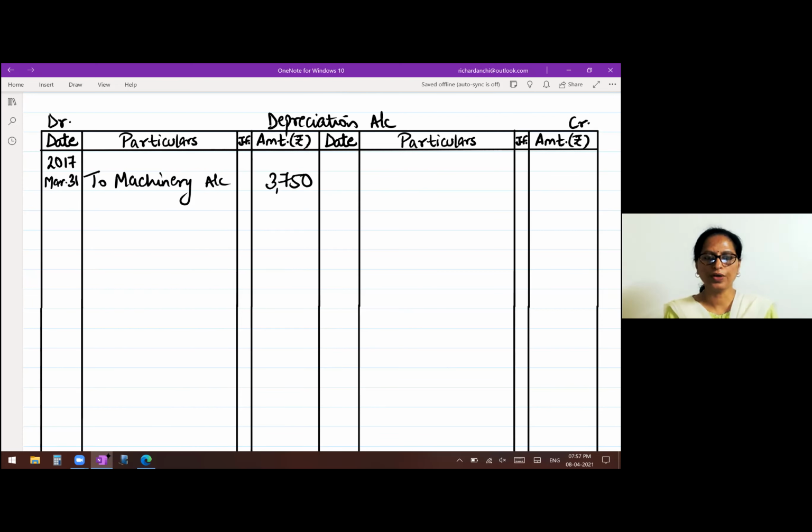Now what do we do? We have to transfer this to profit and loss account again at the end of the year. So 2017 March 31st, by profit and loss account, 3,750. Close the account by taking the totals. They are the same.